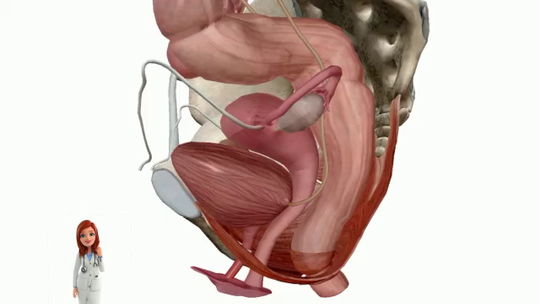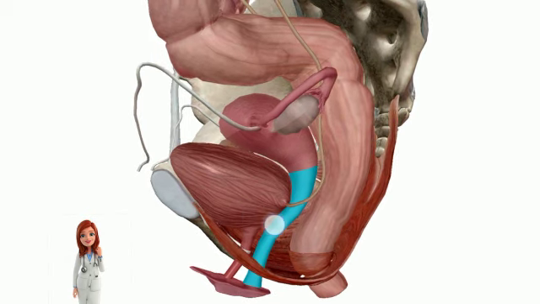Uterovaginal prolapse is divided into uterine prolapse and vaginal prolapse. The vaginal prolapse is further divided into anterior vaginal wall prolapse and posterior vaginal wall prolapse. The anterior vaginal wall prolapse further includes the cystocele. Cystocele is the descent of the upper two-thirds of the anterior vaginal wall, and this would contain the urinary bladder. It is named after the bladder. Cysto means bladder.